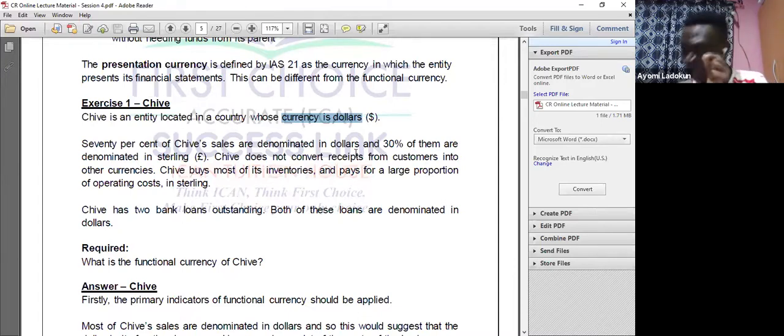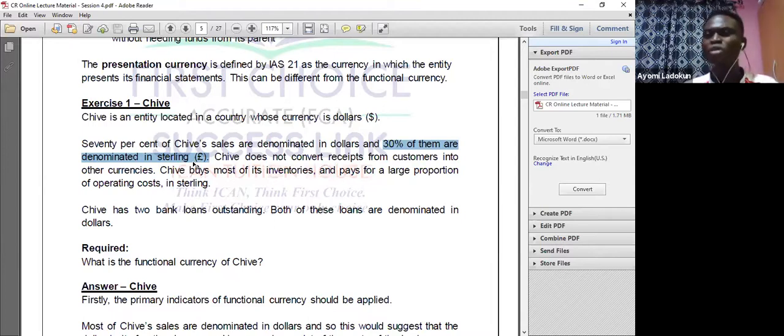But no, we need to find out again, because IAS 21 has already told us that 3 economic factors must be considered. Number 1, the currency that mainly influences sale of goods and services. So we need to find out. And we're told that 70% of Chief's sales are denominated in dollars. This is also telling us that most likely the dollar is the functional currency. But we move on again to try to solidify that. 30% of them are denominated in where? In pound sterling. So obviously there is a conflict.